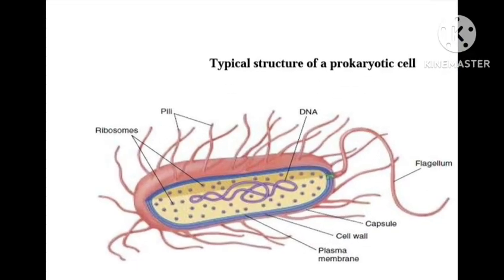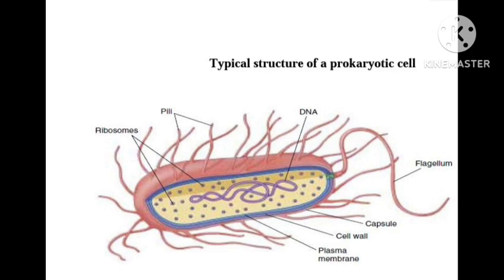Karyon means nucleus. So when a non well-developed nucleus or DNA is present inside a cell, that is known as a prokaryote. It is also described as lacking a well-defined nucleus and possessing a relatively simple structure. These include the various bacteria. A well-studied bacterium is Escherichia coli, short name E. coli.